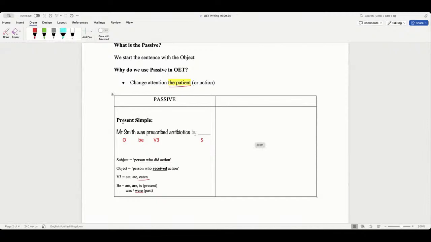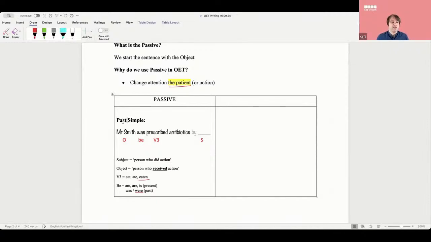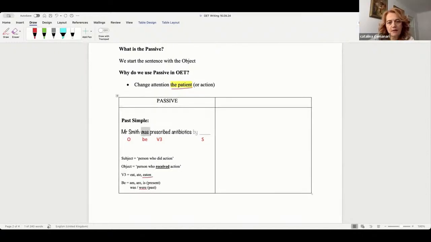It's past simple. Sorry, yes, it's past simple, you're right, it was my mistake. If it's going to be present simple, what do I say, guys, for present? Is prescribed. Yes. You all know this.